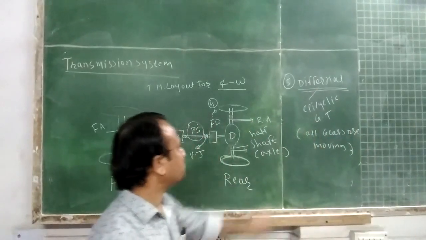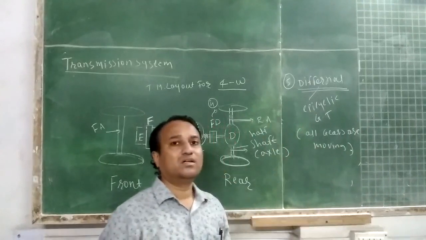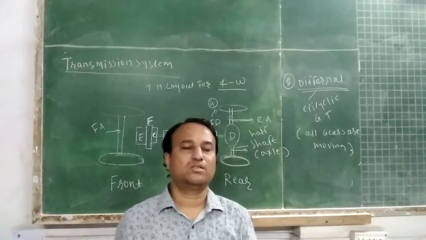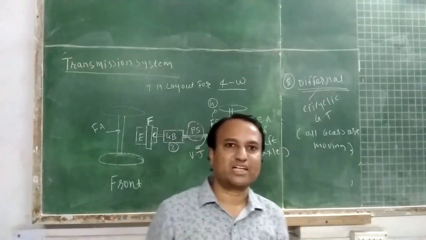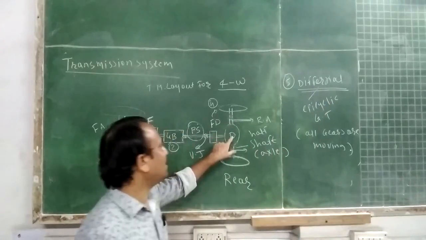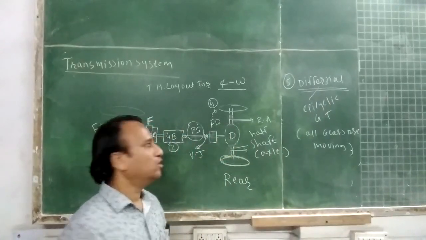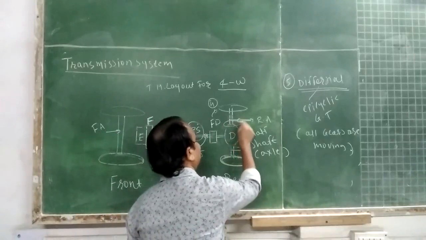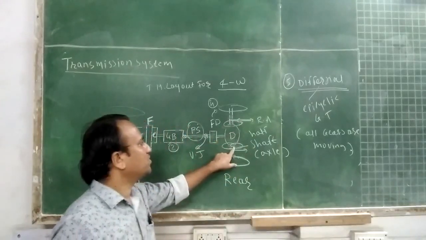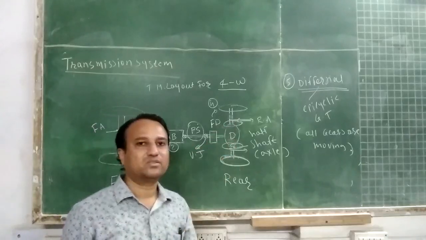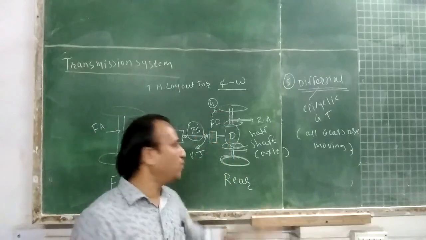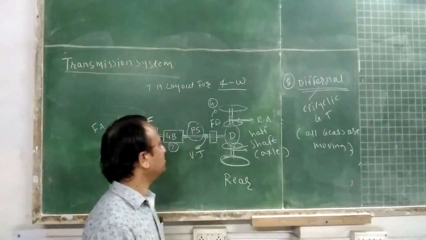So student, in the differential, two special gears are used, that is sun gear and planet gear. Sun gears are connected to two half shafts. Like this is the first sun gear, this is the second sun gear. So sun gears are connected to two half shafts or two half axles, that is the driving axle.